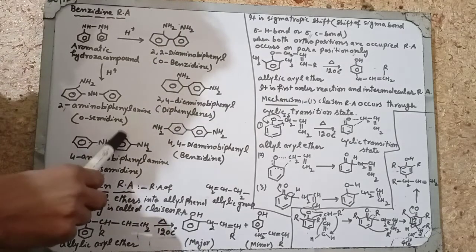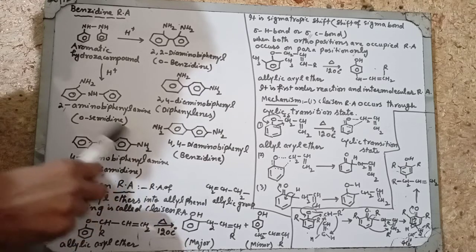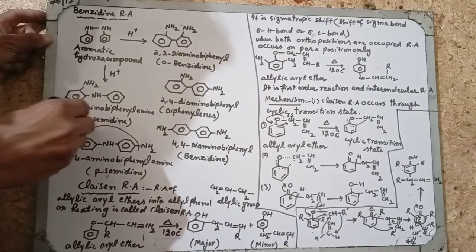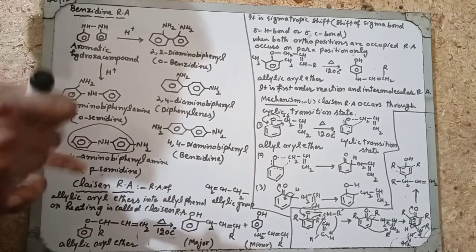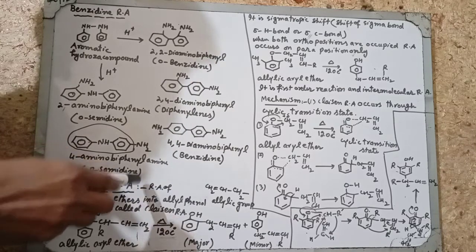It is 1, 2, 3 and 4. On the 4 position the NH2 group is attached. It is called 4-amino biphenyl amine. In total, when two phenyl rings are attached through NH, it is called the biphenyl amine. So 4-amino biphenyl amine, its special name is para-semidine.